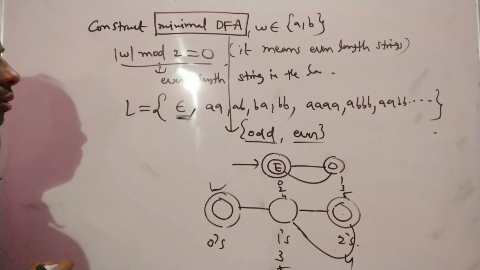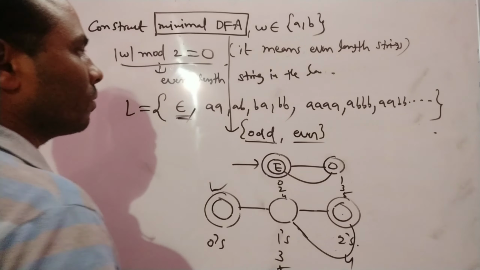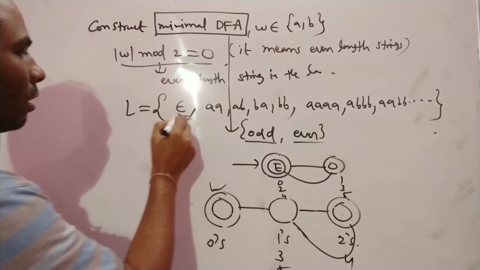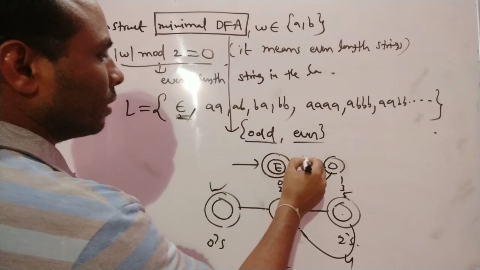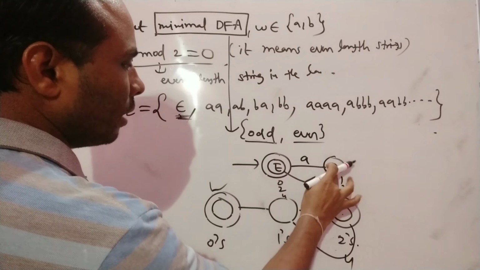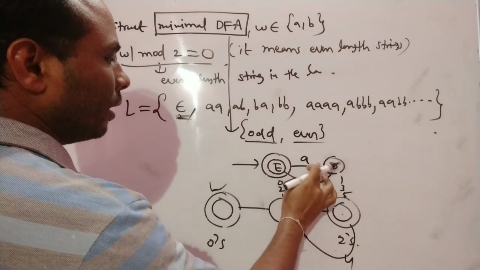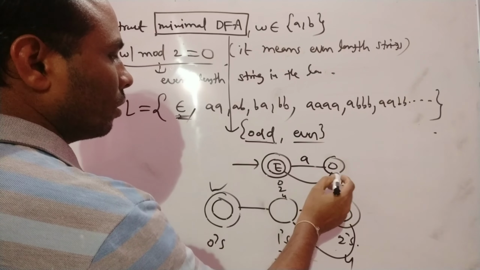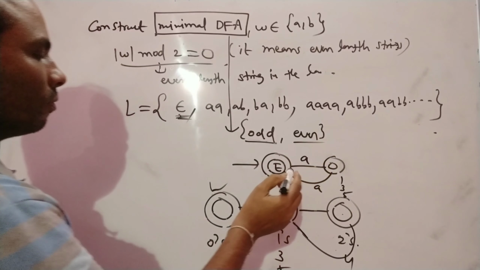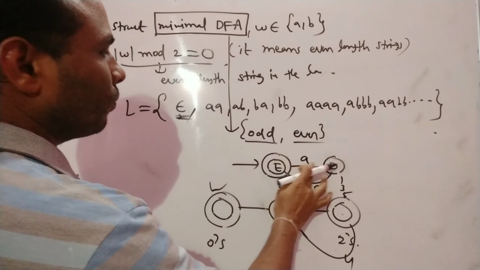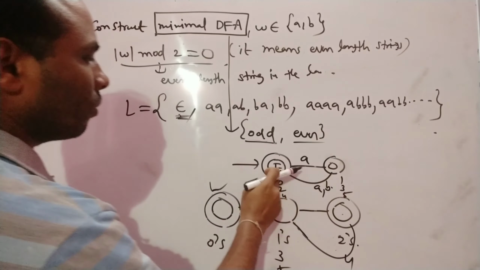W mod 2 equal to 0, but it is a DFA. How to give a deterministic finite automata for this? You have to accept epsilon, then you have to accept AA. If you give A and A, it reaches here. Next AB: if you give A, then B, you reach here.